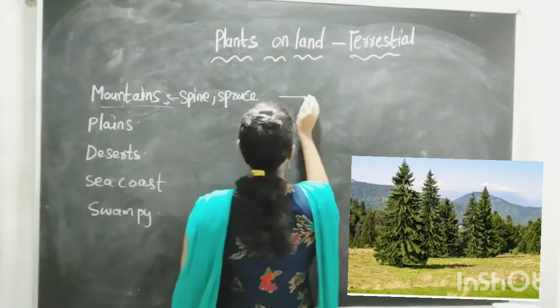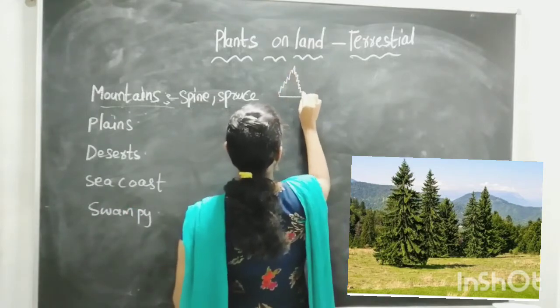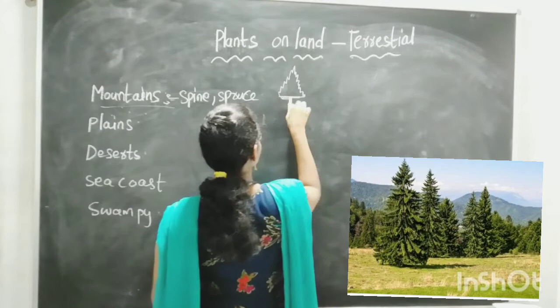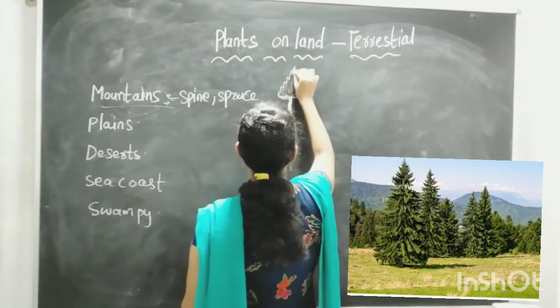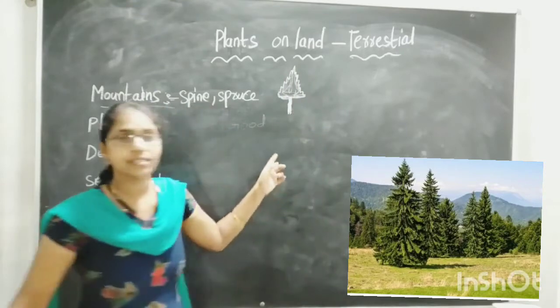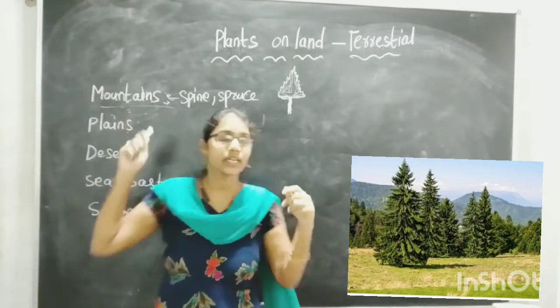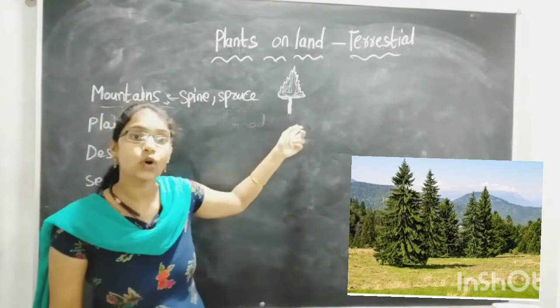You know, children, like this they will be. The plants will be like this in the mountain areas, in the conical shape.